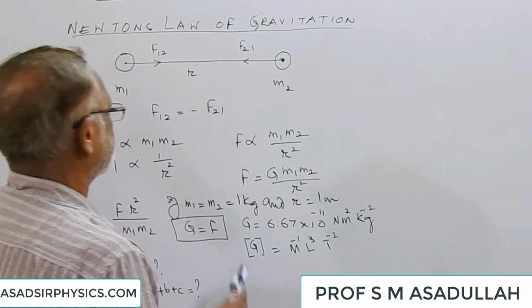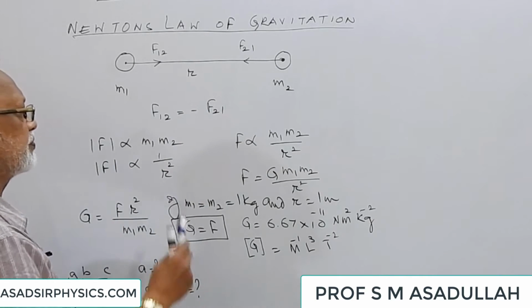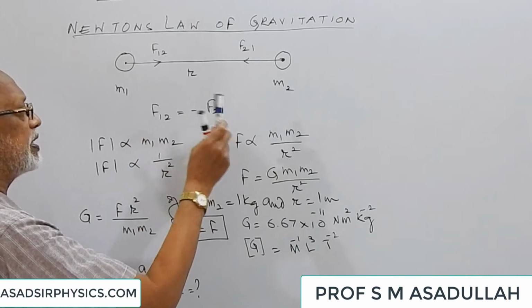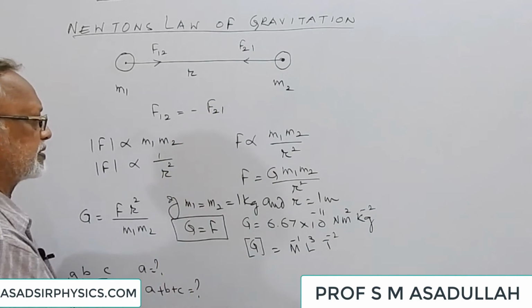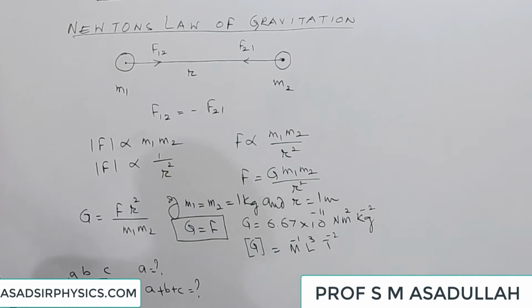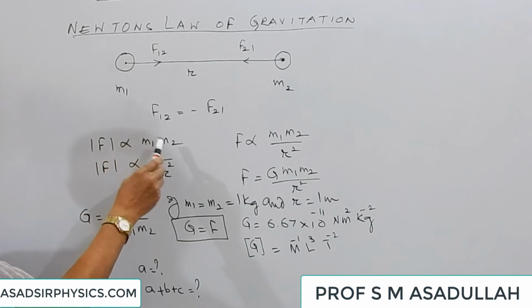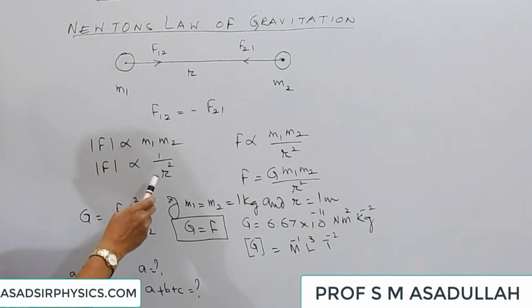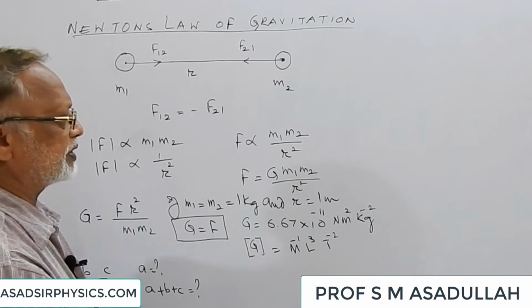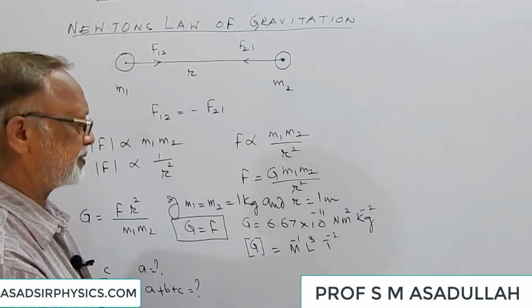Okay, these forces are equal and opposite. So we write F12 is equal to minus F21. It is independent of the ratio of the masses. Now let us come to Newton's law of gravitation, which says that the force is proportional to the product of the masses and inversely proportional to the square of the distance. On combining these two, F is proportional to m1 m2 by r square.